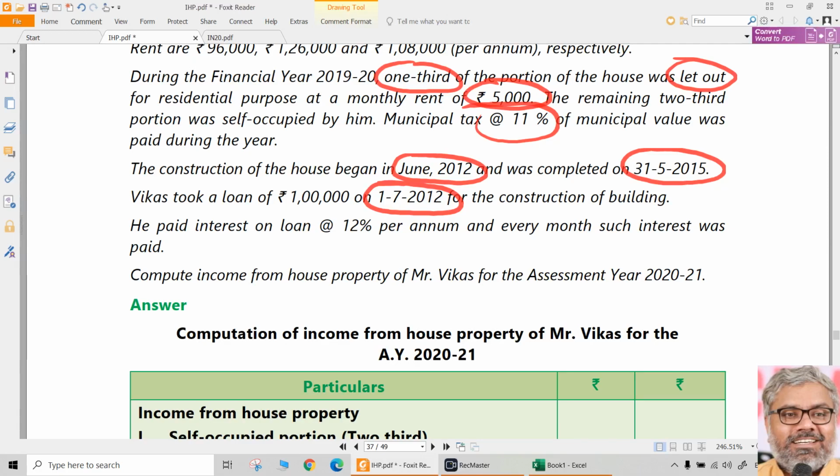That will be 31st March preceding the date of completion of construction.